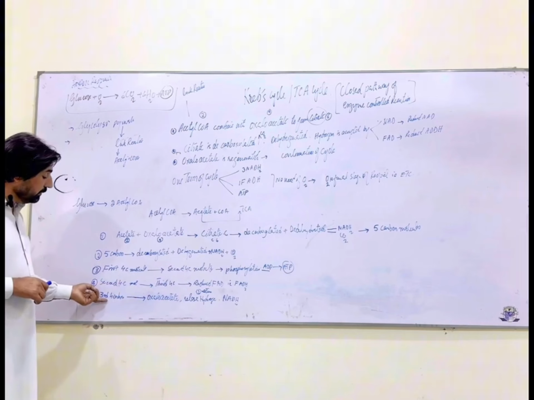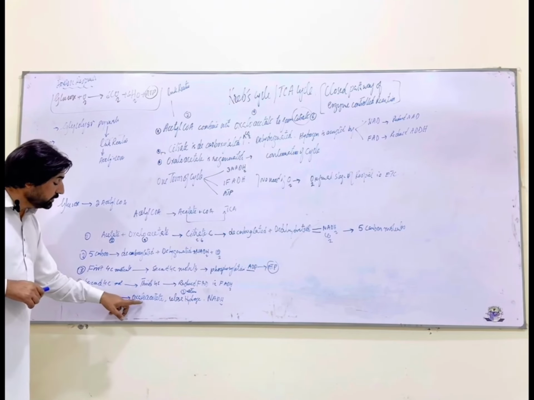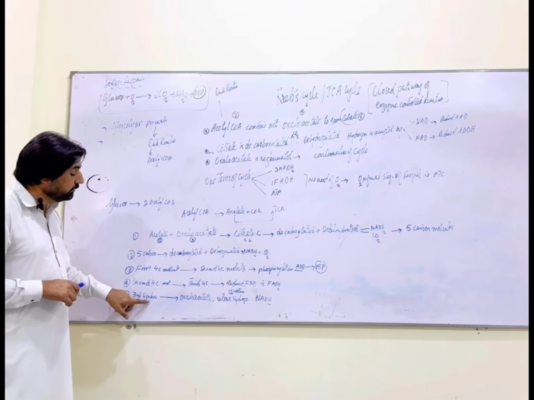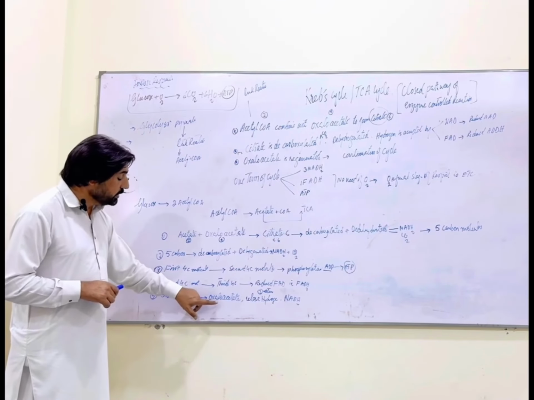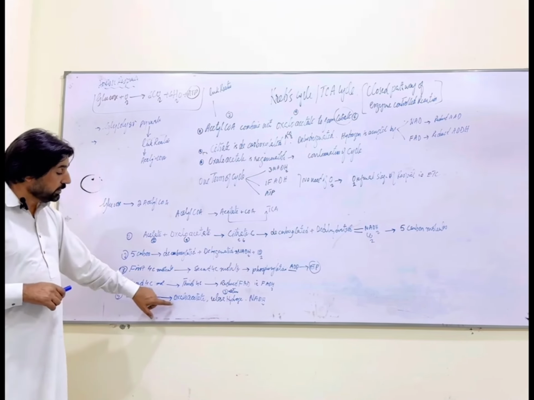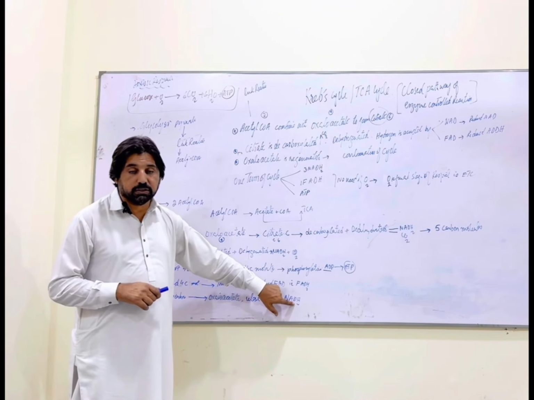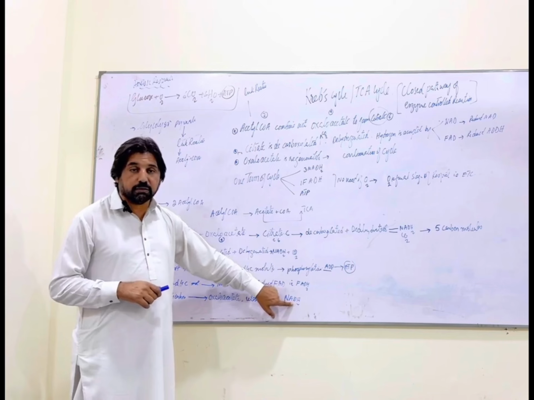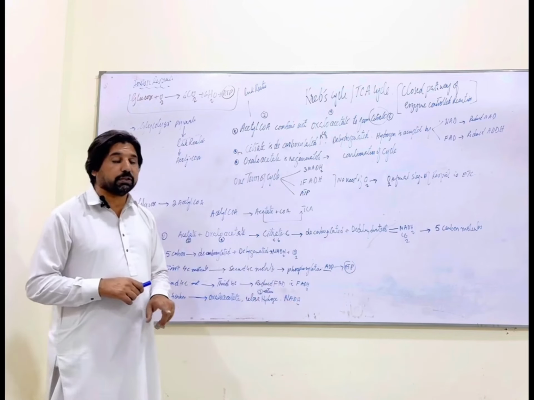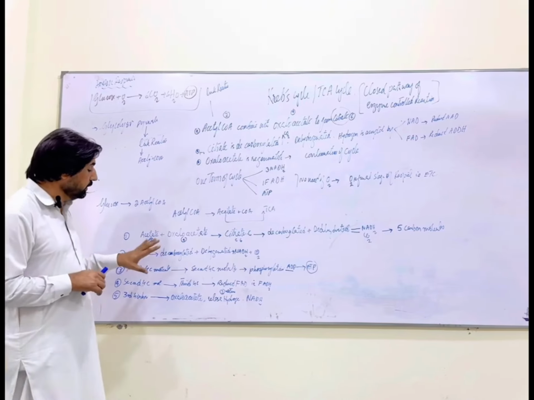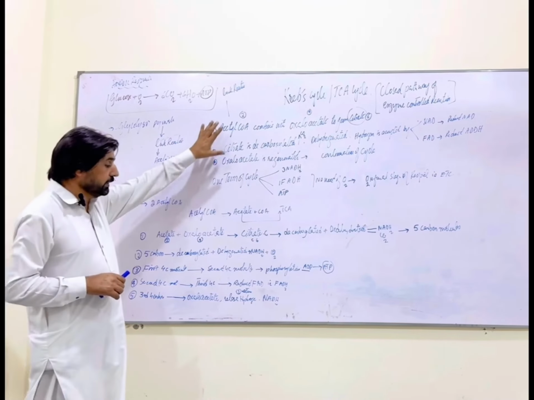Now this 4 carbon compound would again convert into oxaloacetate. Here also hydrogen is removed, and that hydrogen is taken up to give us NADH, or reduced NAD. We can use the words reduced NAD or NADH2 molecule. So this was the overall reaction of the Krebs cycle.